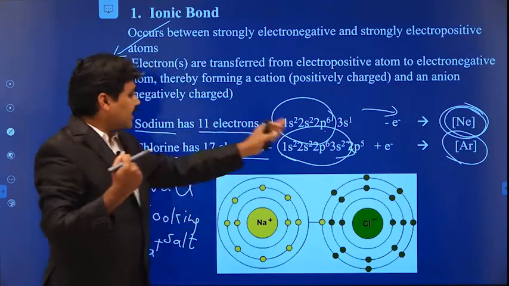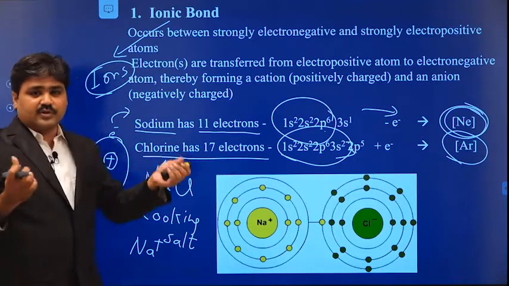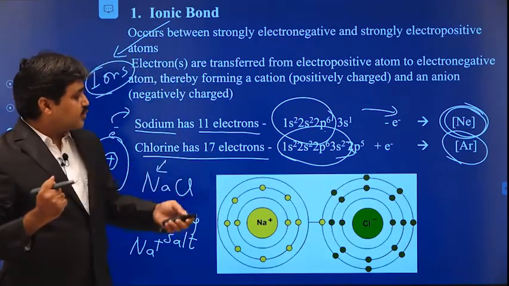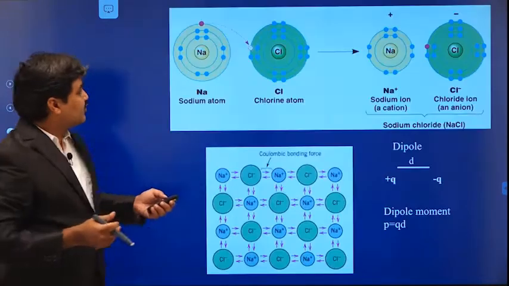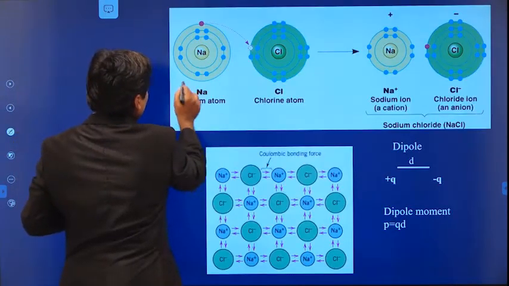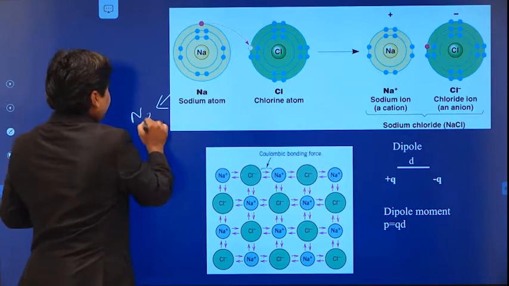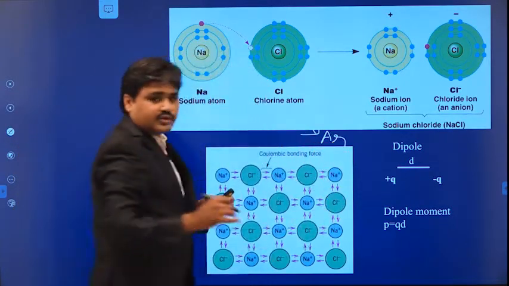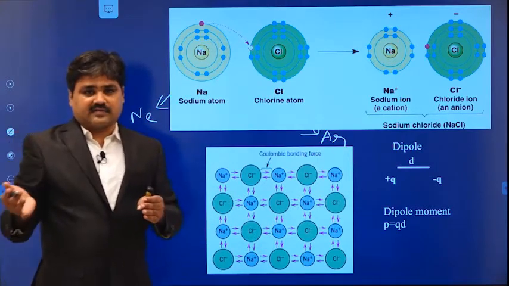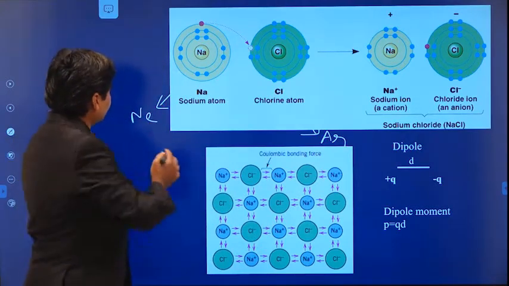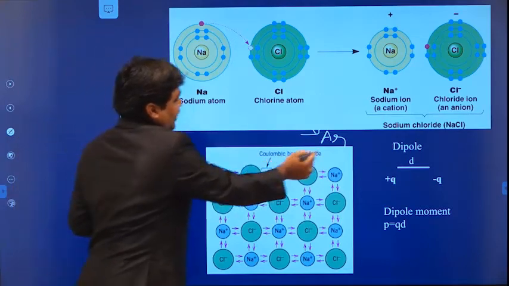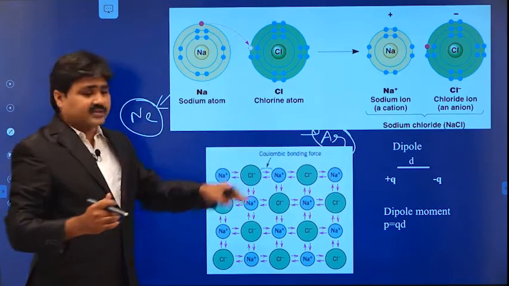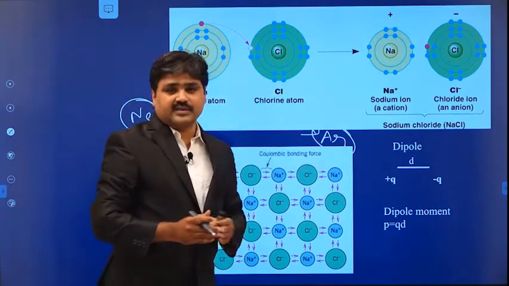Sodium is ready to give the electrons and chlorine is able to attract the electrons. In this way, an electron is transferred from the sodium atom to the chlorine atom. When it is giving the electron, sodium gets the neon configuration, and when it is gaining the electron, chlorine becomes the argon configuration. Both are noble gas configurations, so neon is more stable and argon is also more stable.